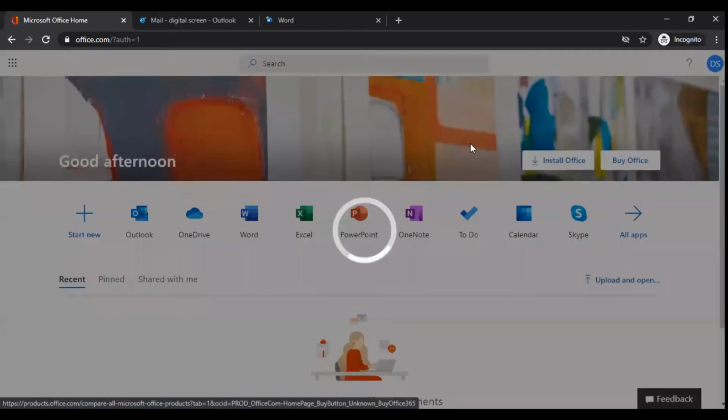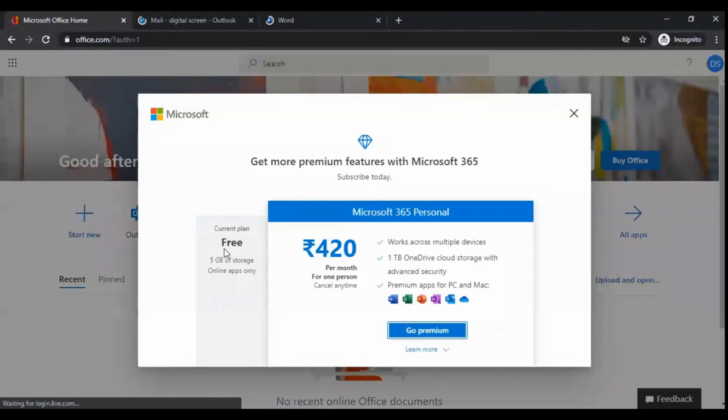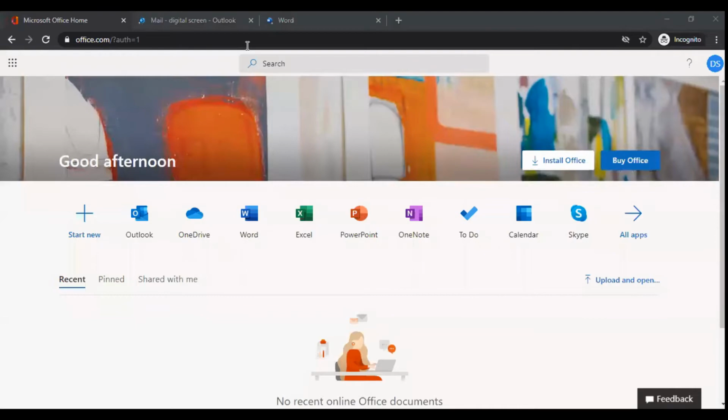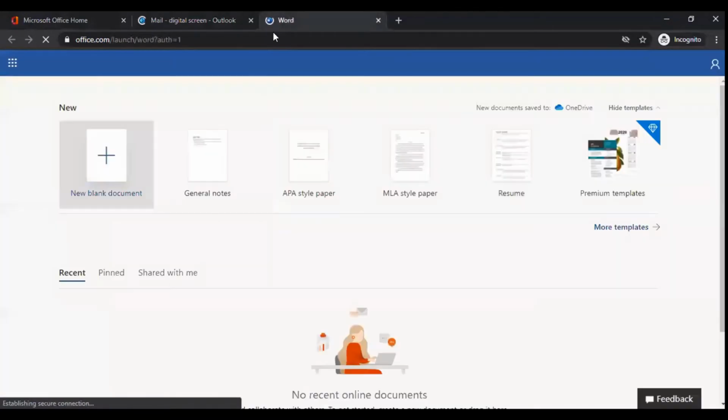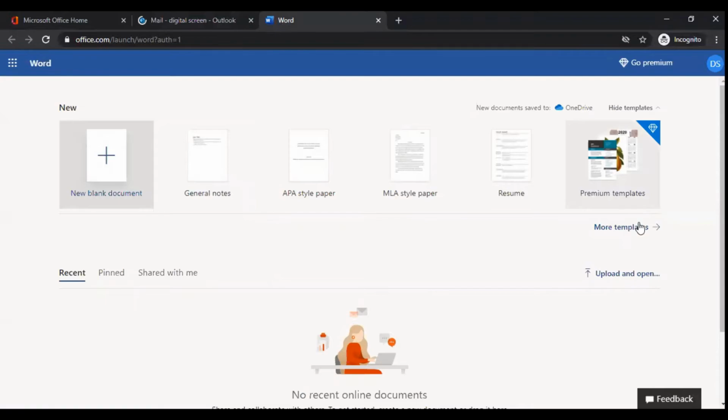If you click Buy Office, you can see the current plan is free, 5 GB of storage, online apps only. If you go to premium, you can subscribe to it. You can get mail from outlook.com, and you can create a Word document, blank document and other premium templates.